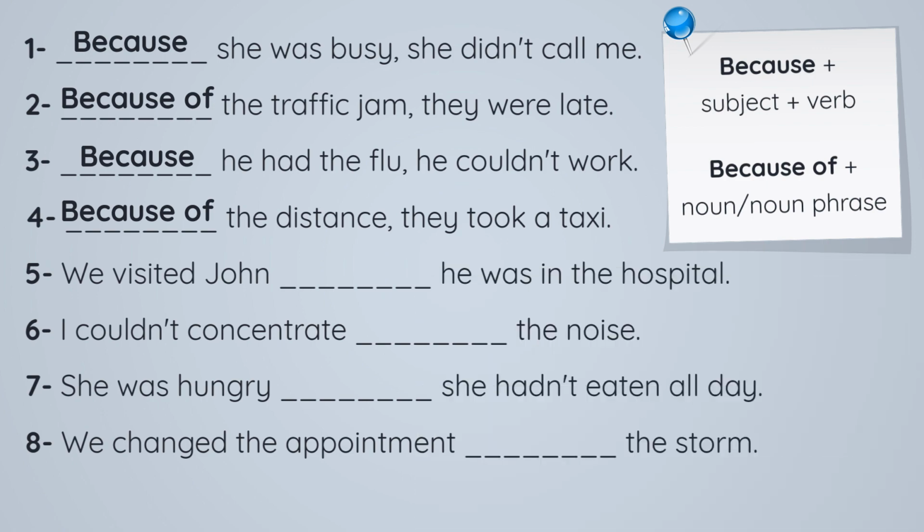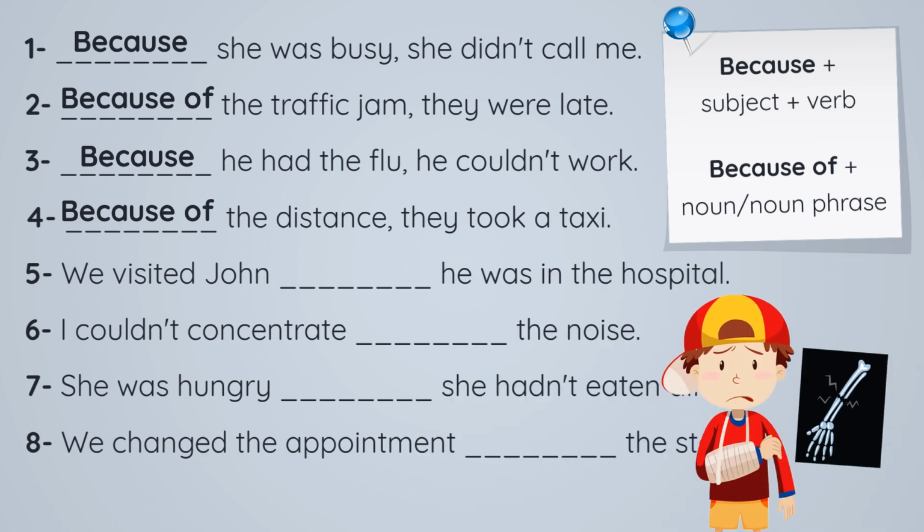Number 5, we visited John, blank, he was in a hospital. So, we visited John because he was in a hospital, or we visited John because of he was in a hospital. It should be because. So, we visited John because he was in a hospital.